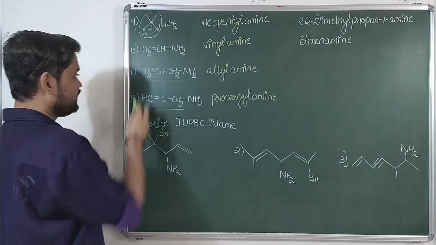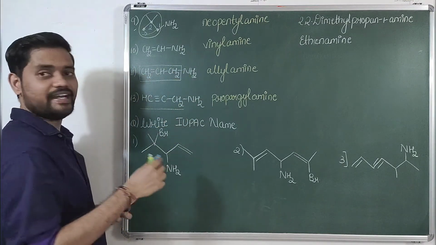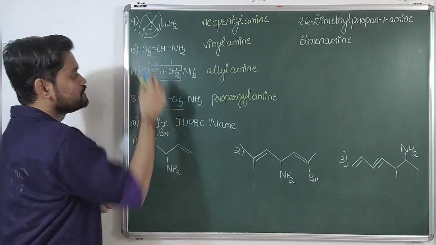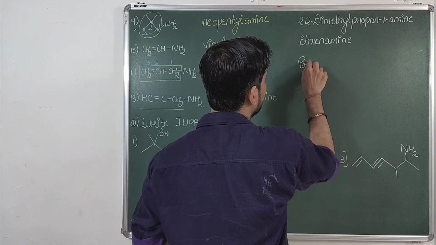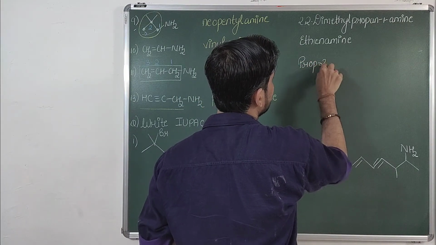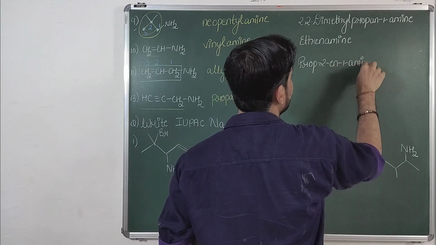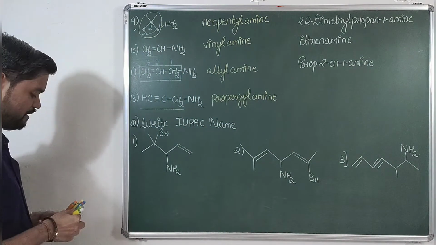Now over here, yes, select the longest chain as this. There is only one functional group and the numbering will start from that end only, so it is 1, 2, 3. So the IUPAC name of this compound will be prop-2-en-1-amine.